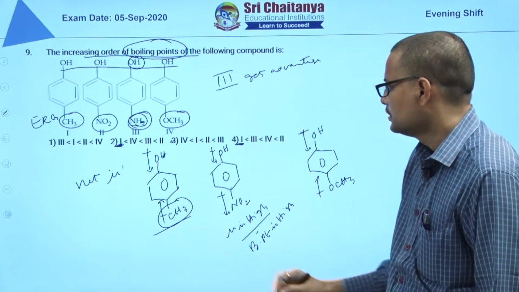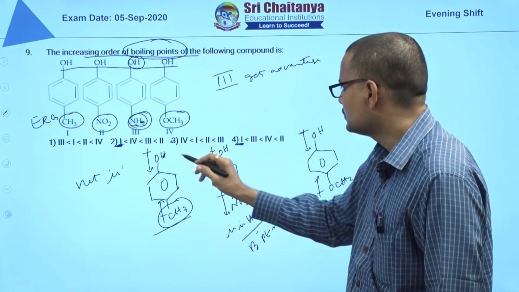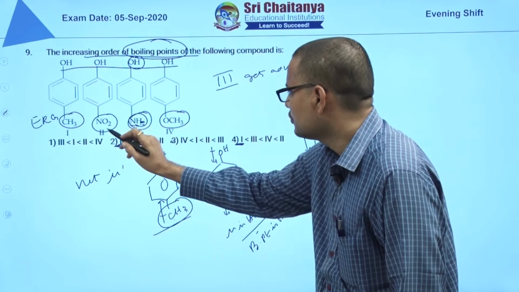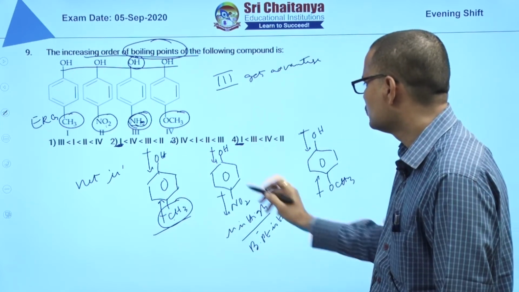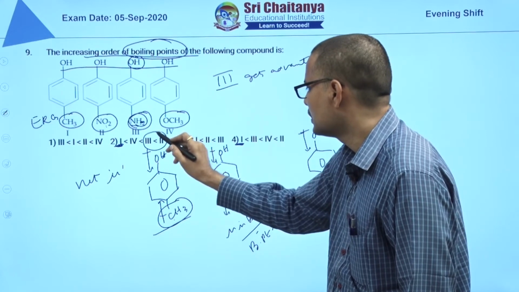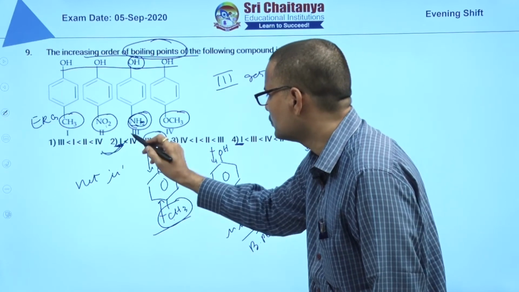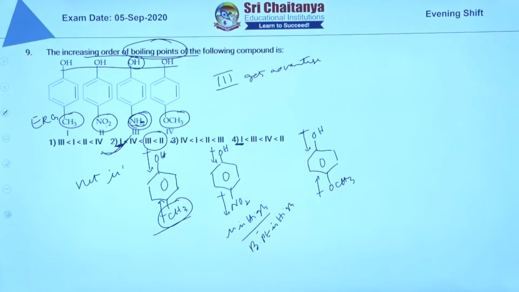And here, because of hydrogen bonding, the boiling points of 2 and 3 are the highest. That is there in option 2 only, so option 2 is most appropriate.